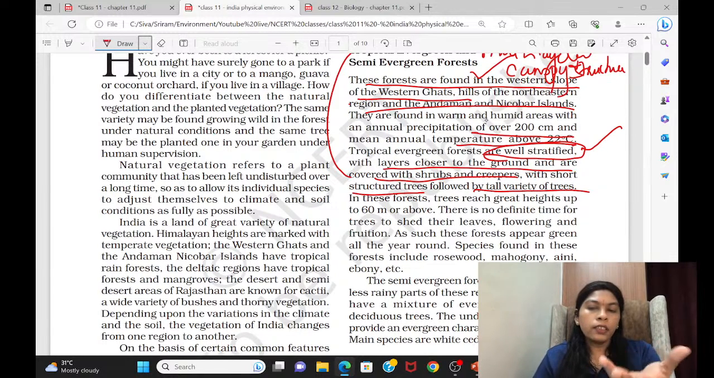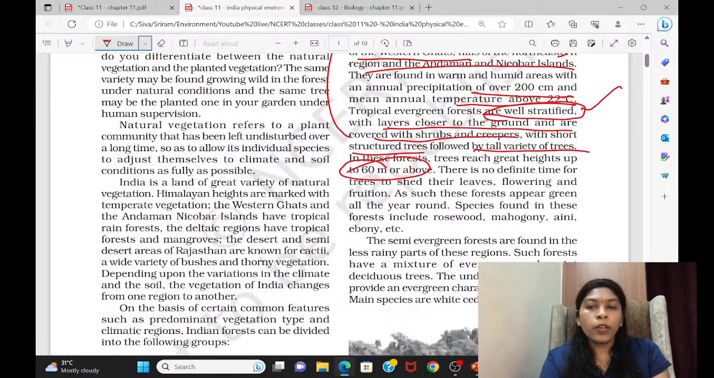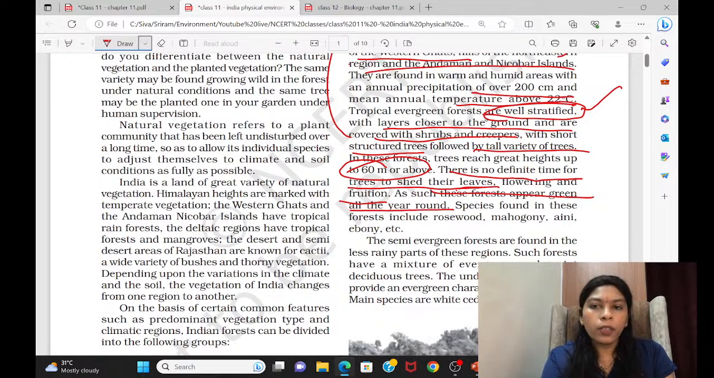So this is the same point only, and we also saw a beautiful diagram, no? In that, the emergent layer will go up to 60 meters. So imagine how tall that tree is. This point very clearly they have given here. There is no definite time for trees to shed their leaves, or for flowering and fruiting period. So that means the forest appears always green. That's the main reason for this forest.